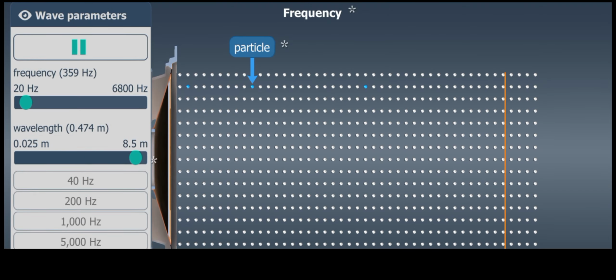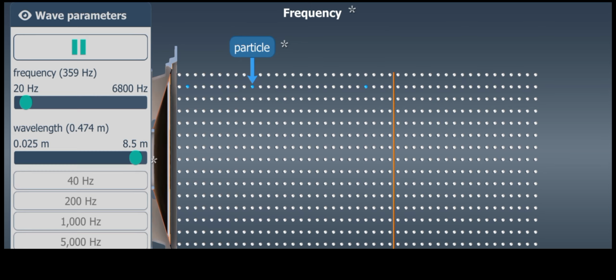The number of wavefronts that reach the observer in 1 second is called the frequency. The higher the frequency of a sound, the higher the sound we perceive. Deeper sounds have a lower frequency. Frequency is measured in hertz. For example, if we perceive a 1,000 hertz sound, it means that 1,000 wavefronts reach our ears in 1 second. The higher the wave speed and the smaller the wavelength, the higher the frequency of a wave.